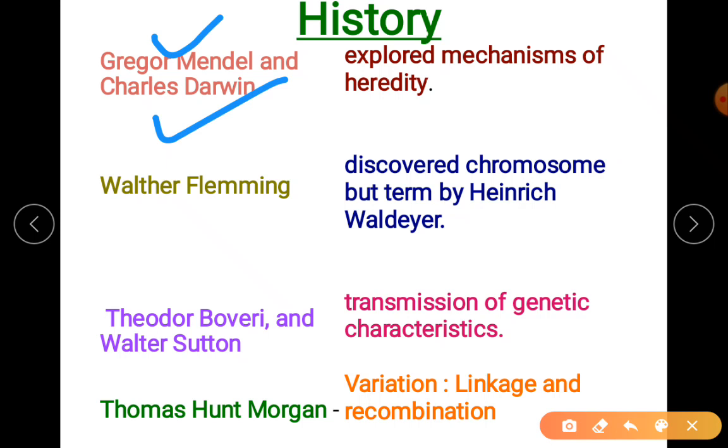They gave the idea or the mechanism behind how characters are passed on, factors according to Mendel, and in case of Darwin he spoke about the variation, and both of them were speaking about the heredity part, how it is passed on to the offsprings.